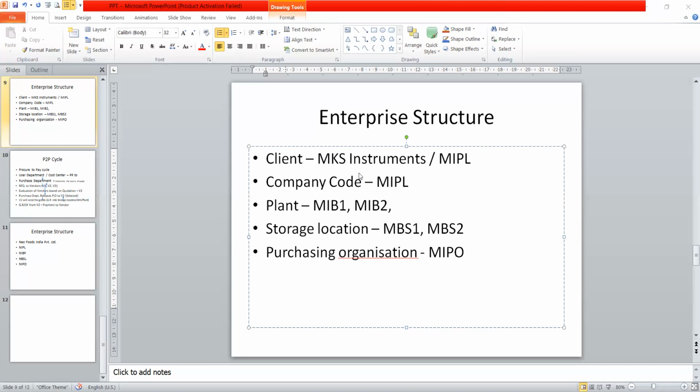Furthering, you can write plant. This is the place under the company where goods are manufactured or assembled.